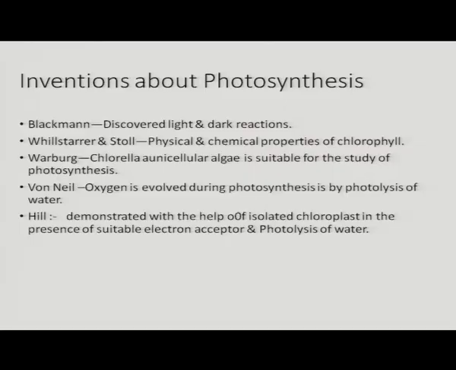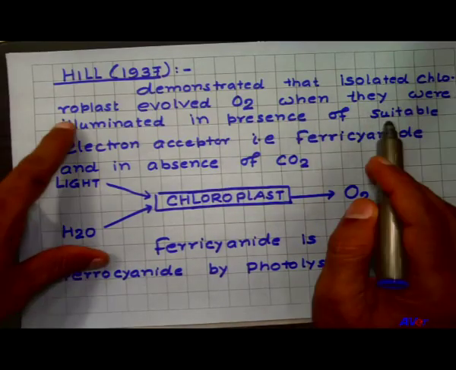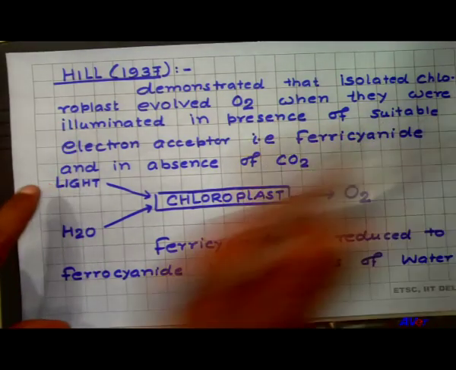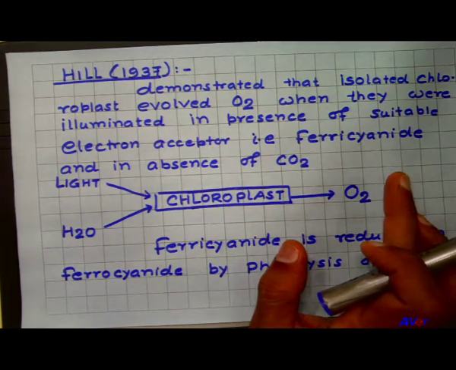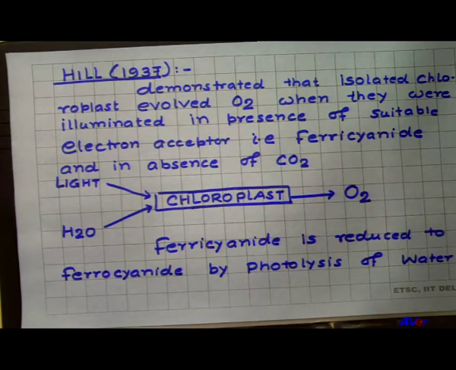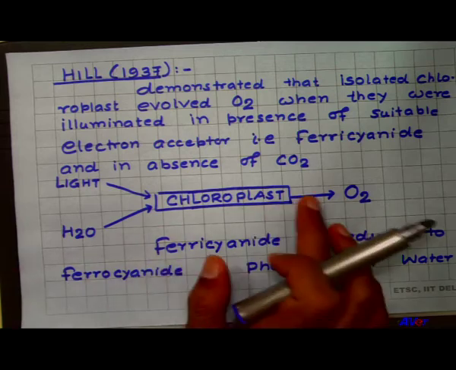According to Hill, we can demonstrate photolysis of water with the help of isolated chloroplasts in the presence of a suitable electron acceptor. According to the Hill reaction, he isolated the chloroplast. Chloroplast can be easily isolated. He demonstrated that isolated chloroplasts evolved oxygen when illuminated in the presence of a suitable electron acceptor, and he used ferricyanide in the absence of carbon dioxide.